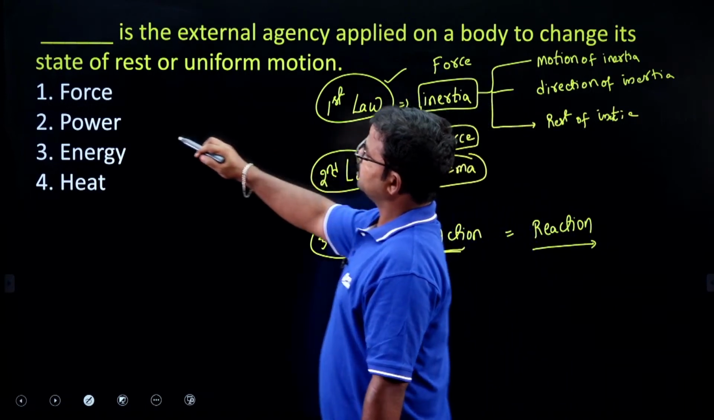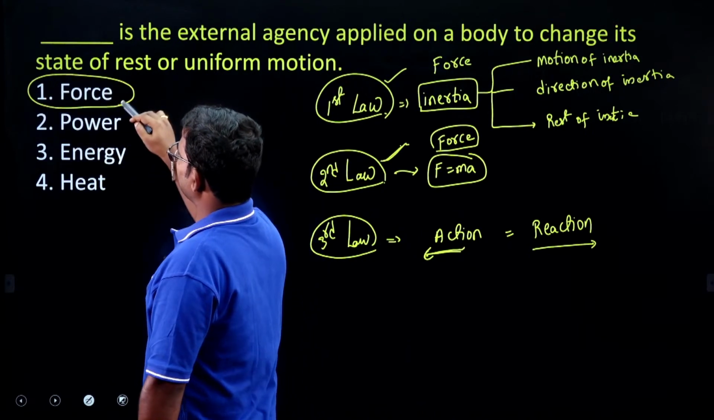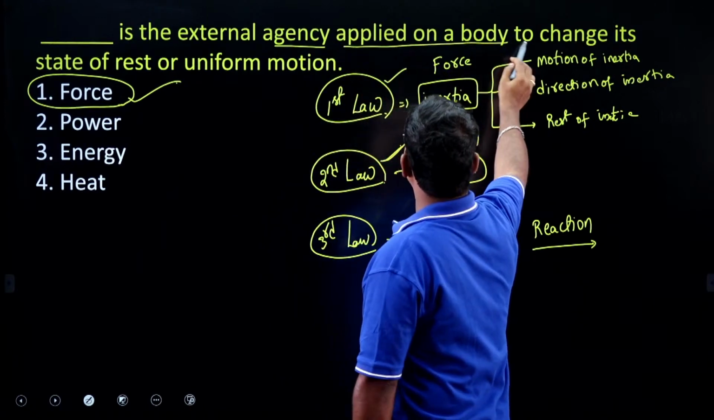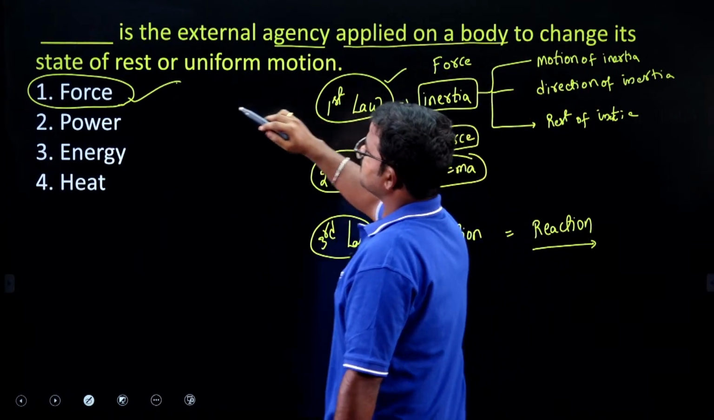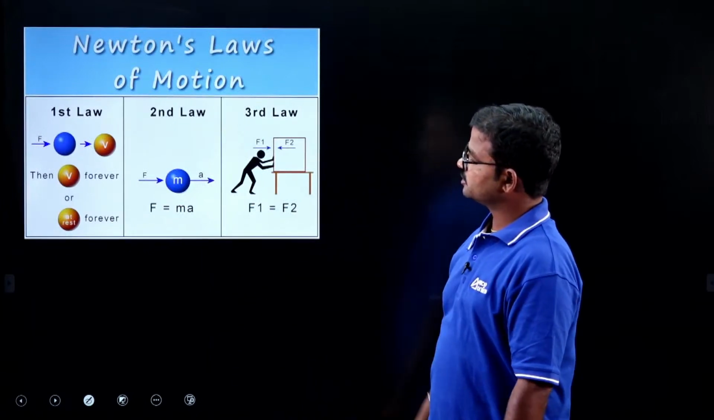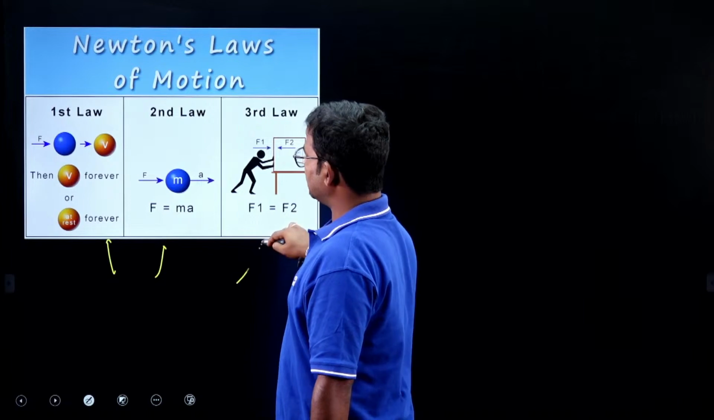So here you have to consider force. Option 1 is the right answer. Force is the external agency applied on a body to change its state of rest or uniform motion. Here it is the laws of motion: first law, second law, and third law.